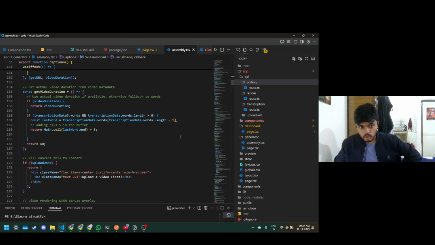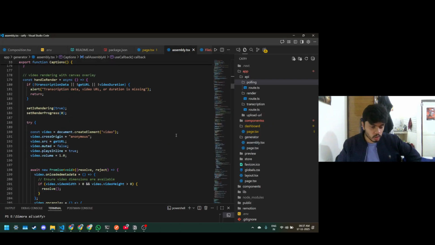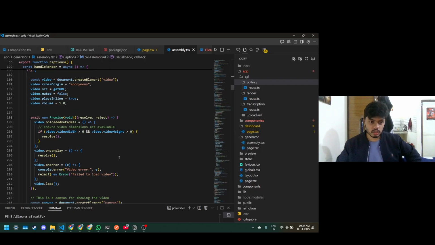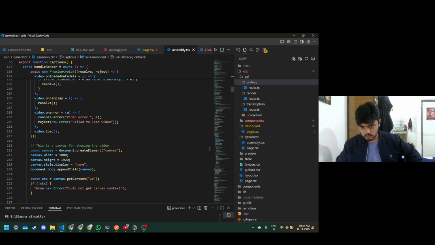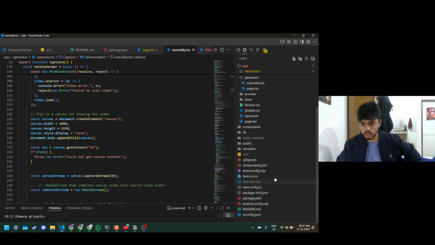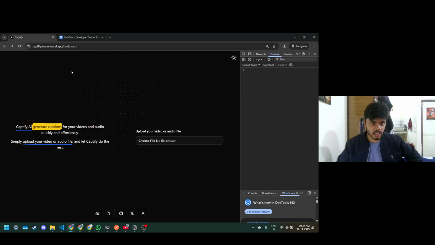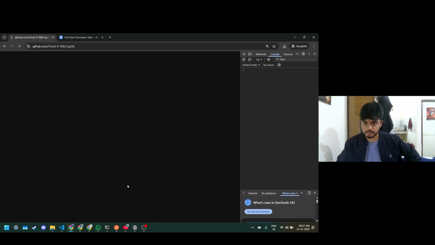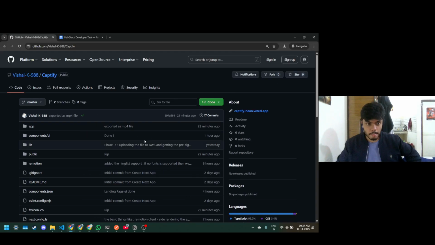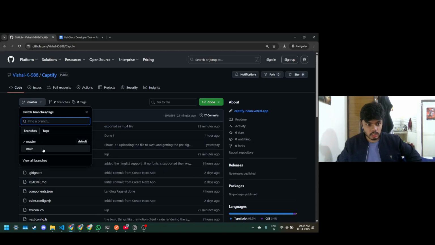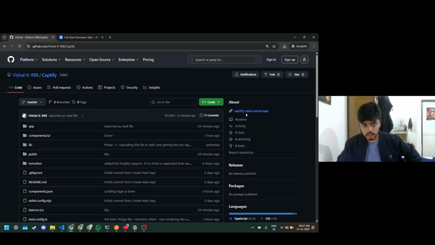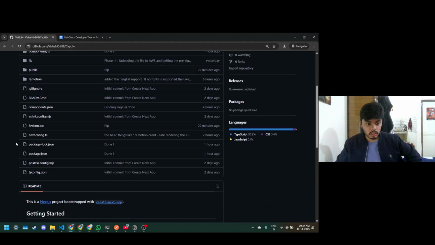So this is the code which I Googled, took help from an LLM, and used the Remotion component library, Magic UI and all that stuff. I guess this looks pretty good to me. So here is the GitHub file. For this, the main thing is uploaded on the master branch, and here's the deployed link which you are seeing.